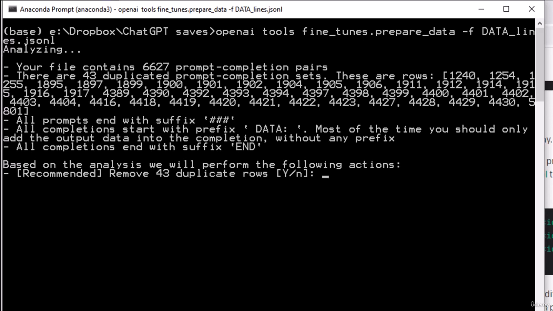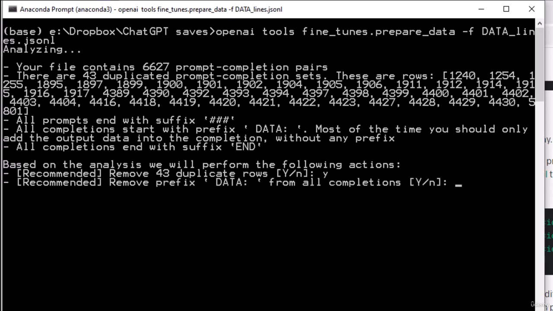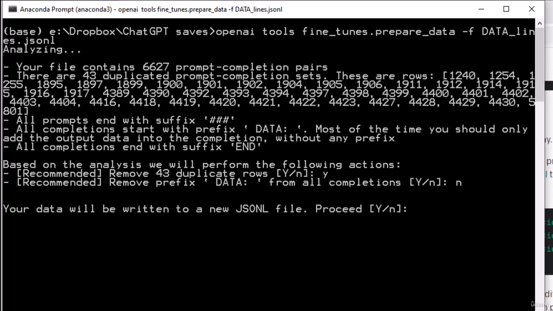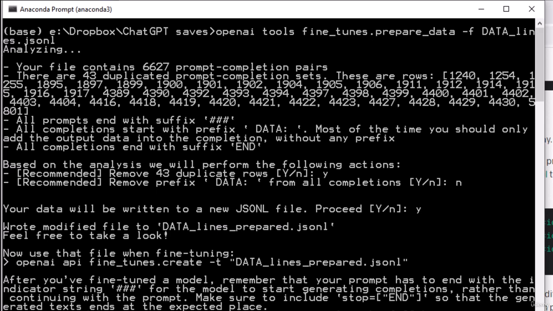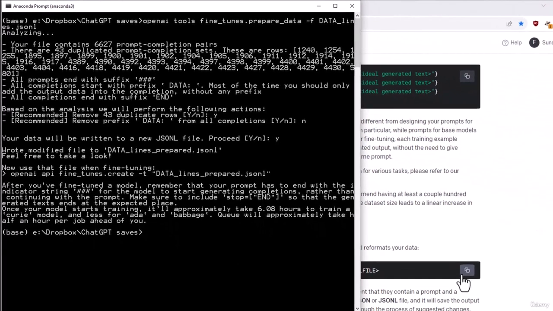So it's going to allow me to automatically fix things that it thinks should be fixed. Do I want to remove the duplicate rows? Sure, why not? Save me a few tokens on training. Do I want to remove the prefix from all completions? No, I do not. I want to keep that. And now we'll go ahead and write a new prepared version of that file called data_lines_prepared.jsonl. And now I can actually kick off a fine-tuning job using that prepared data.